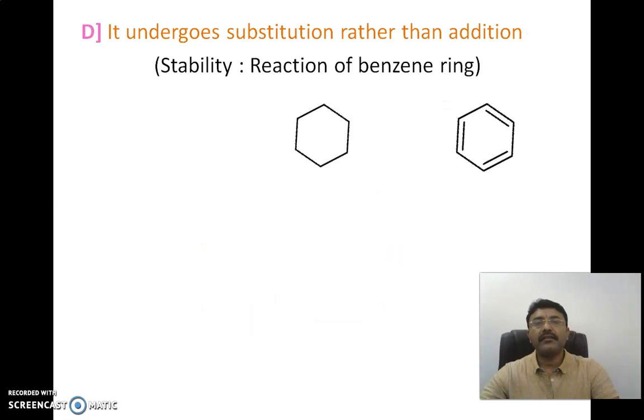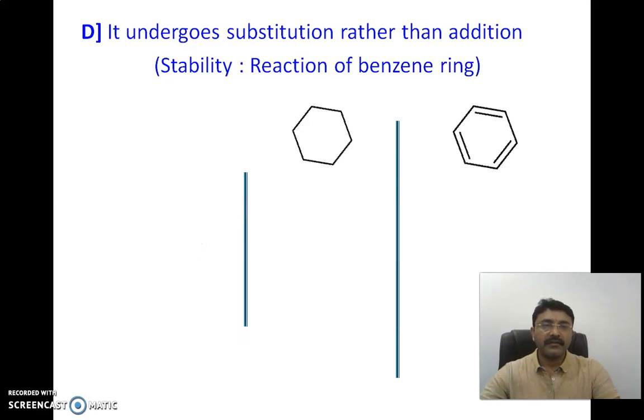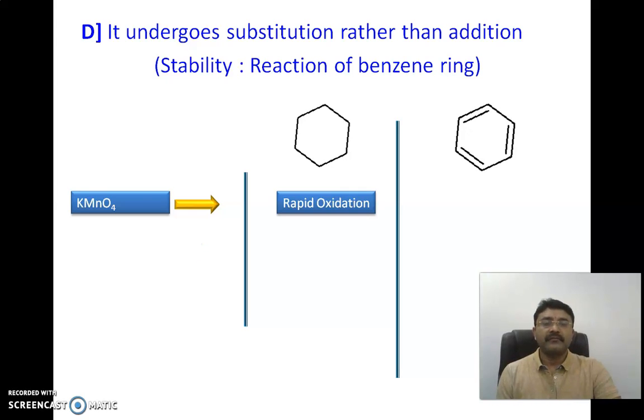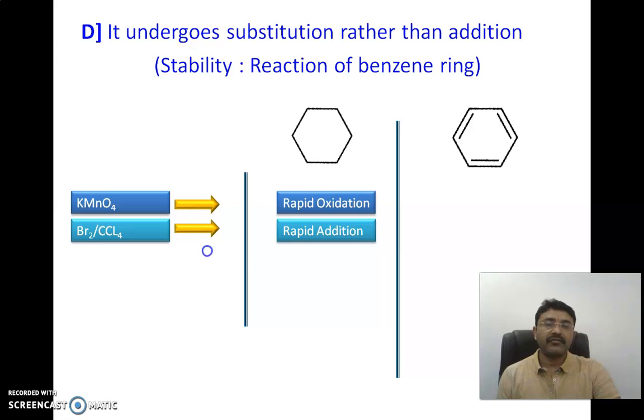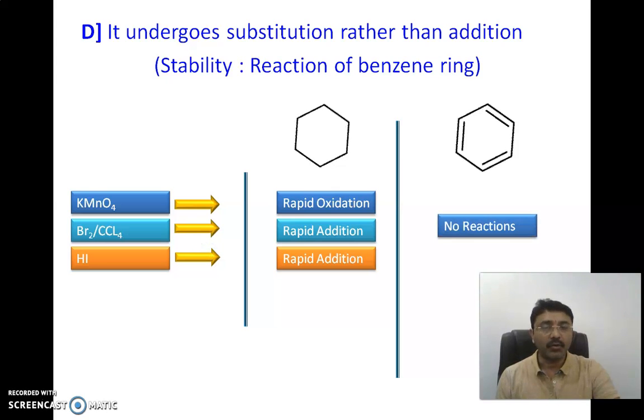Let us look at the next evidence, that it undergoes the substitution reaction rather than the addition reaction. We have to compare with that of the cyclohexane. When you treat both with KMnO4, the cyclohexane will rapidly oxidize. Treating with bromine and carbon tetrachloride, the rapid addition reaction occurs. Treating with hydrogen iodide, rapid addition occurs. But there is no reaction given by the benzene for KMnO4, bromine, carbon tetrachloride and hydrogen iodide.